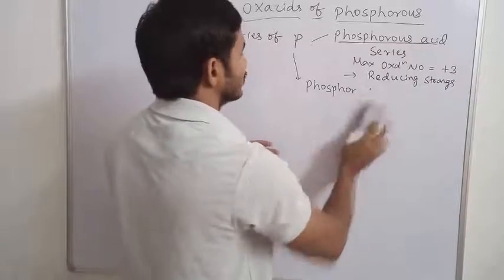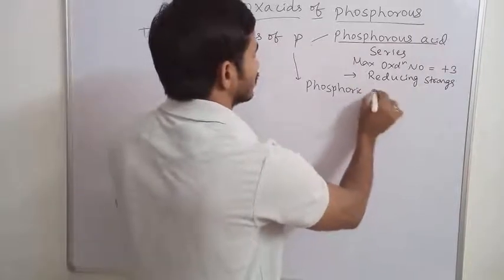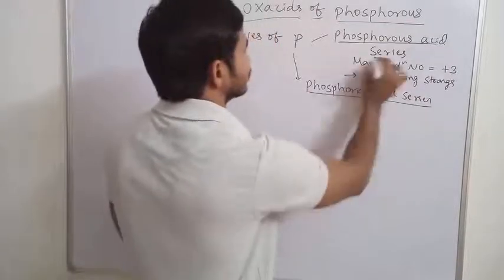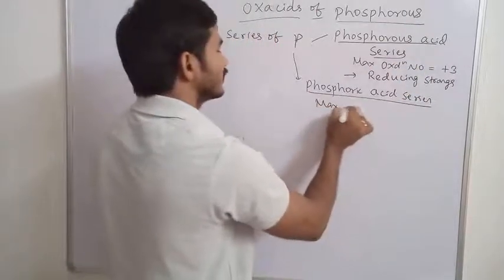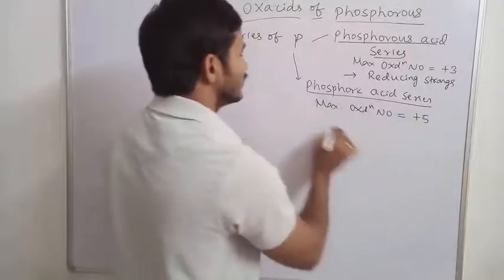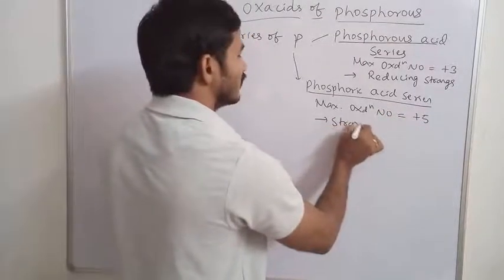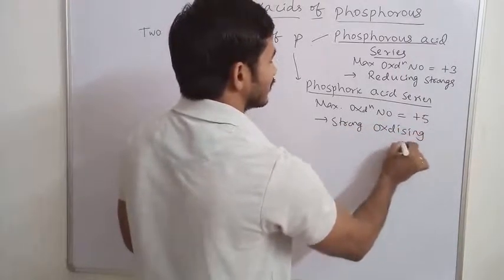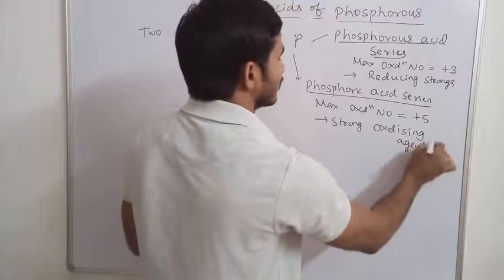In the phosphoric acid series, the maximum oxidation number is +5, and these are strong oxidizing agents. Okay, remember these two points.